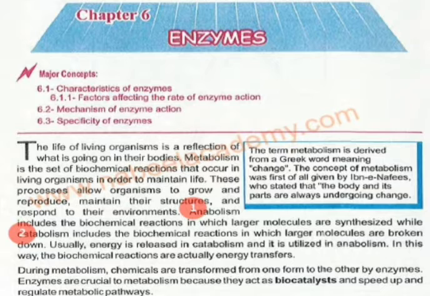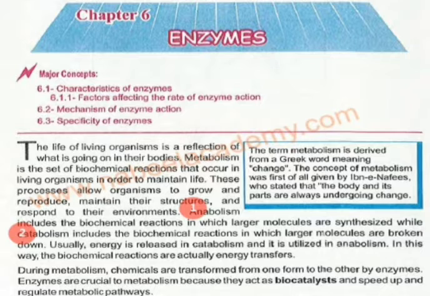It means whenever something is produced with the help of smaller components, when the smaller components join together to make a bigger and larger molecule, it means that a biochemical reaction has taken place which has made a product, and the process is known as anabolism.